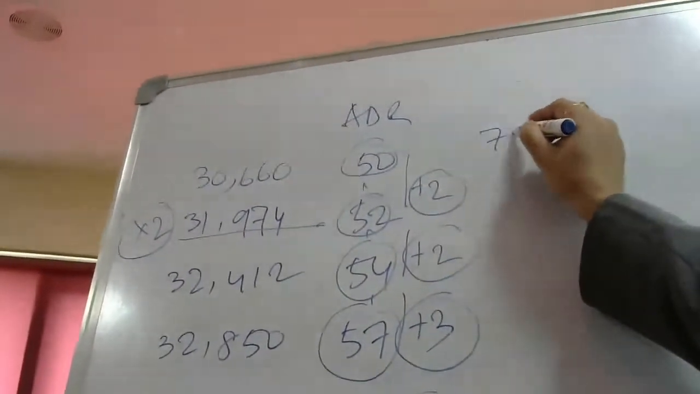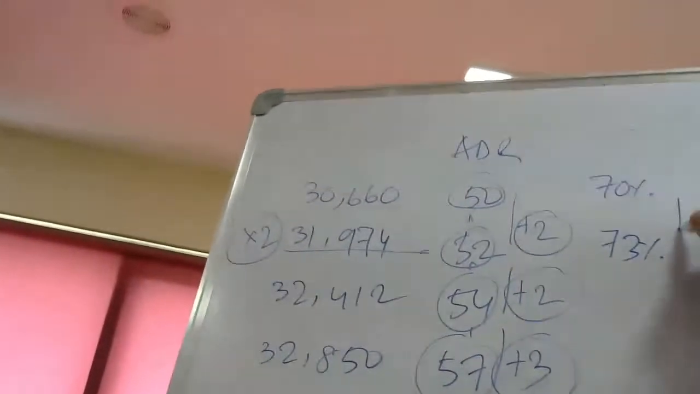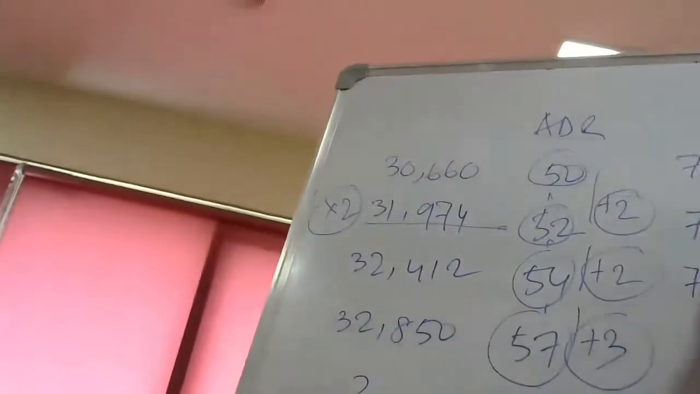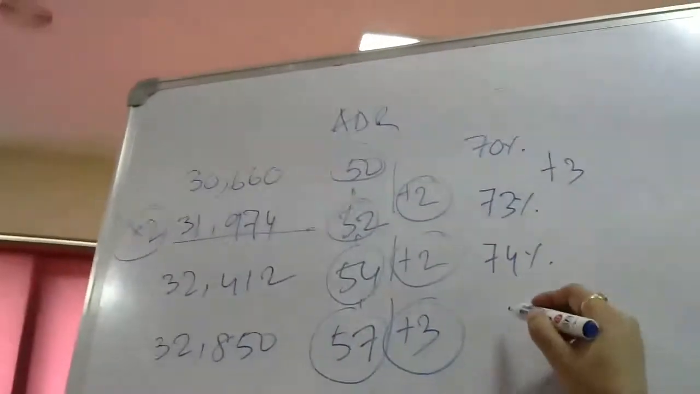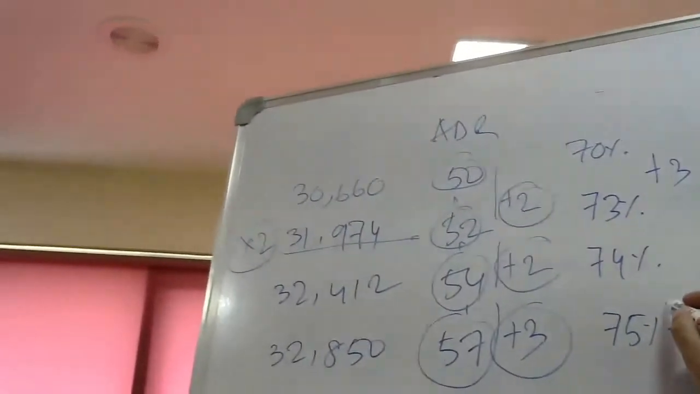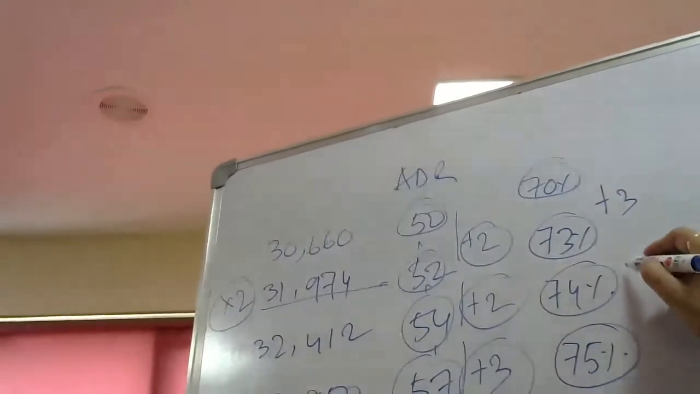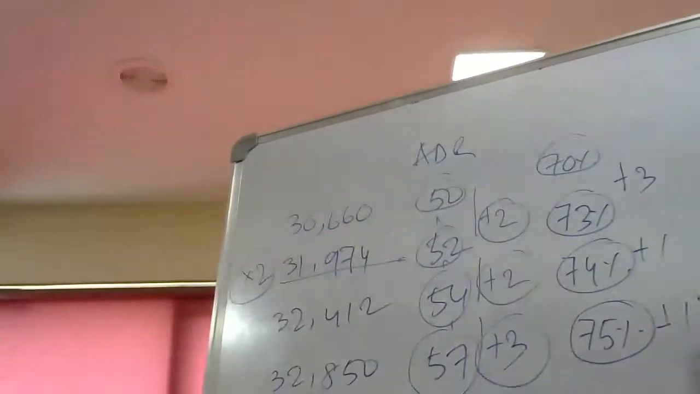Now let us check the occupancy. What has been the occupancy? In the first year, it was 70% occupancy. In the second year, it shows 73% occupancy. That is plus 3. In the next year, there has been a 74% occupancy. The last year there has been a 75% occupancy. All right. So here you have +3, here is +1, here is +1%.